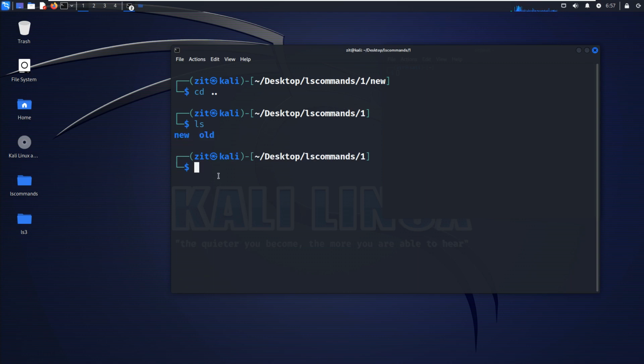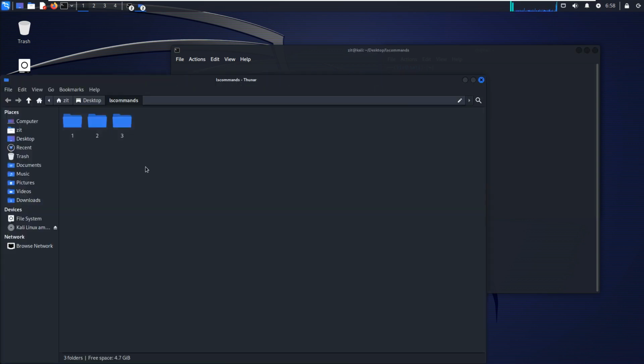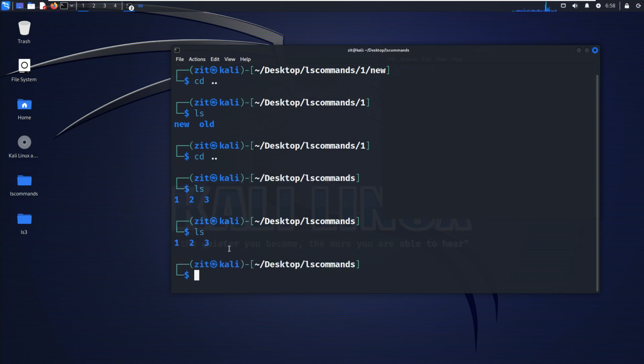I want to go back to ls commands. Just type cd dot dot, two dots, double dot. Now I'm in ls commands. Just type ls. Now see, in ls commands we have three other directories, 1, 2, 3. They are the directory names that we had in ls commands. Pressing ls shows us what we saw before.